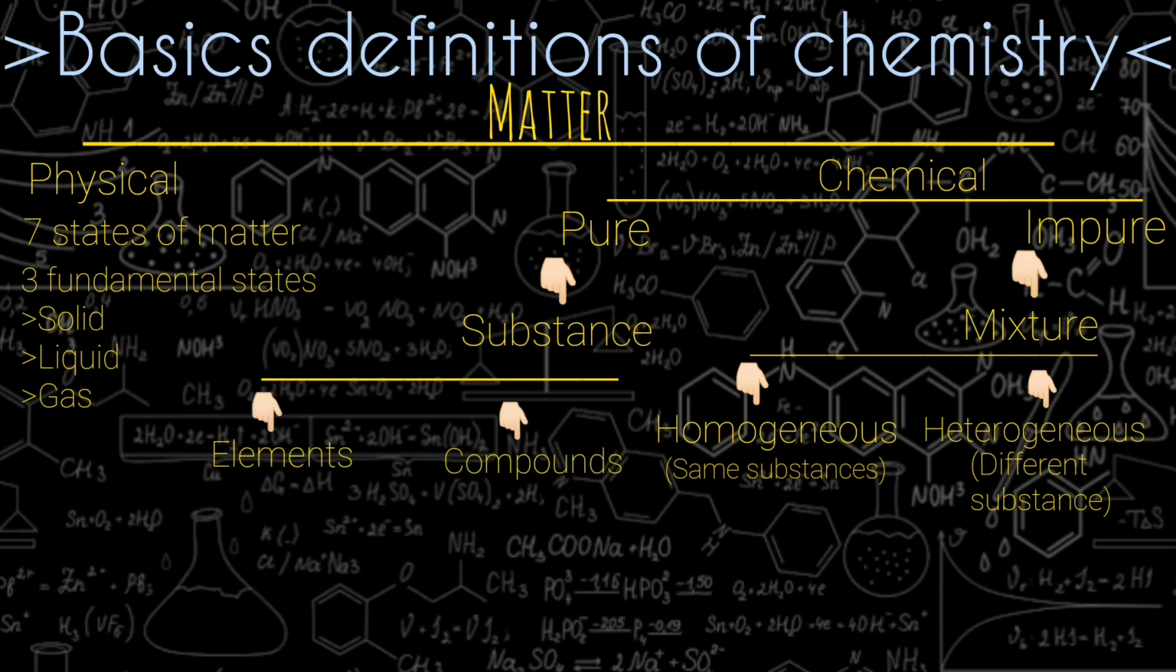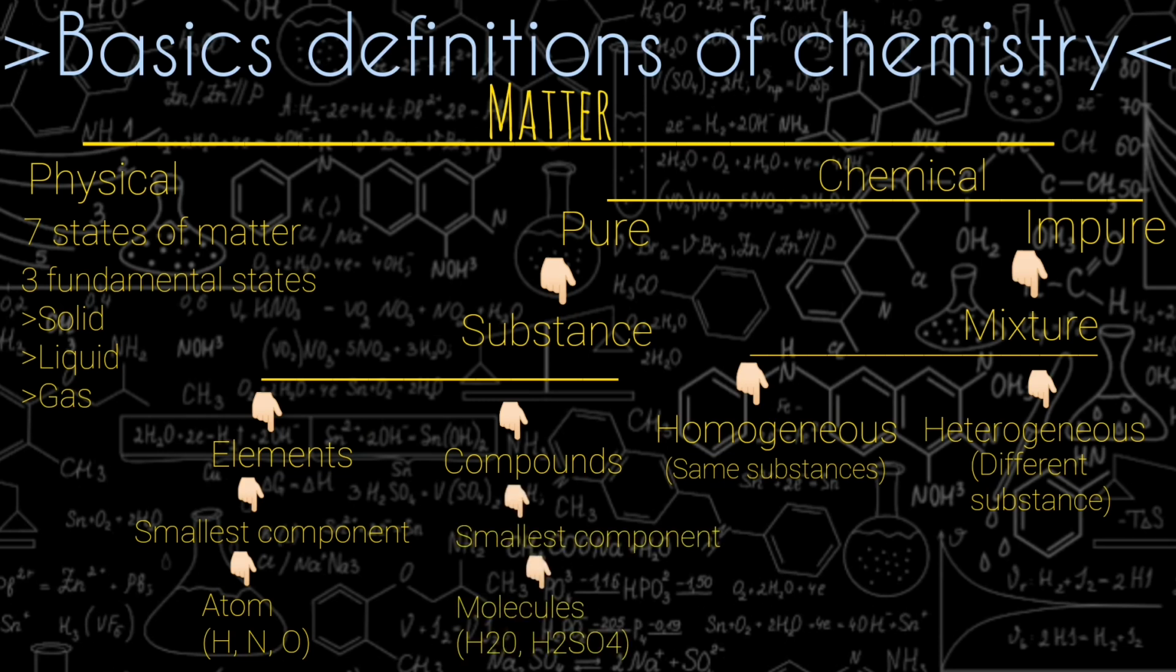An element is the smallest component of a substance that forms an atom, for example, hydrogen and oxygen. And a compound is the smallest component of a substance that forms a molecule. For example, if we add two atoms of hydrogen and one atom of oxygen, these combine to form a water molecule.